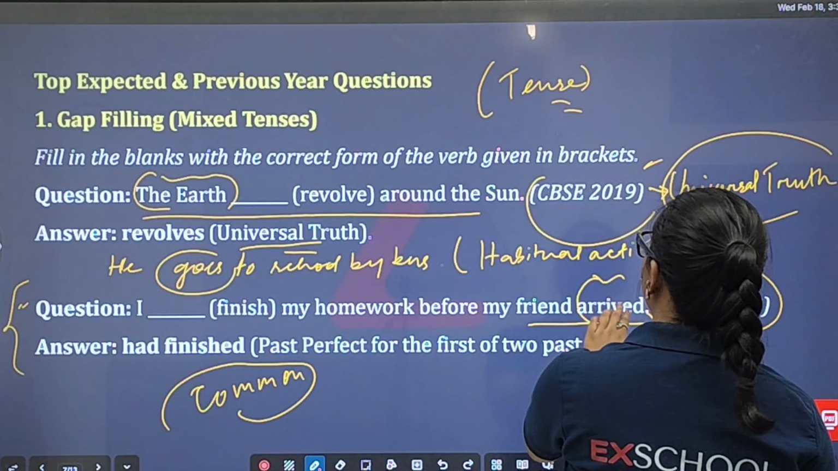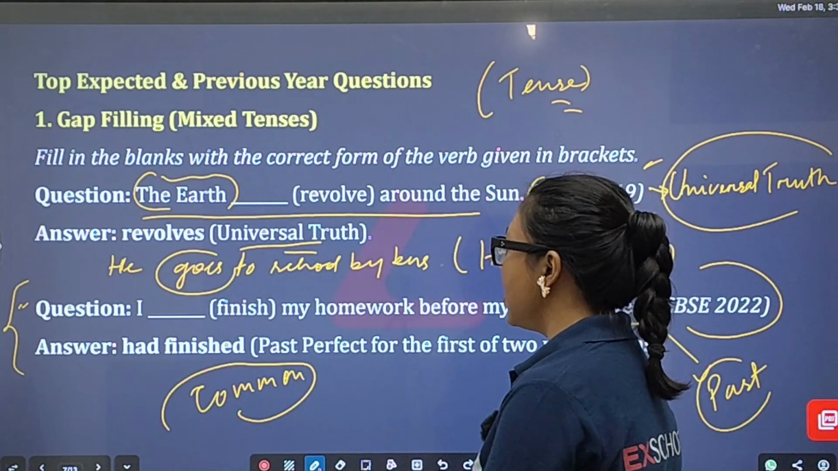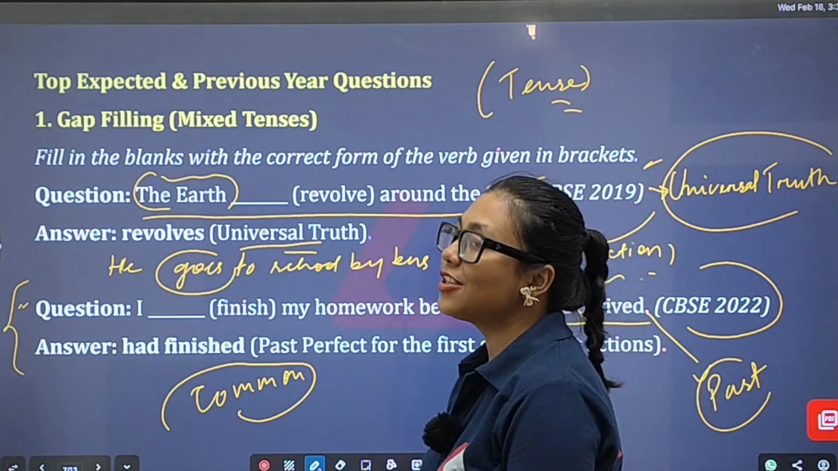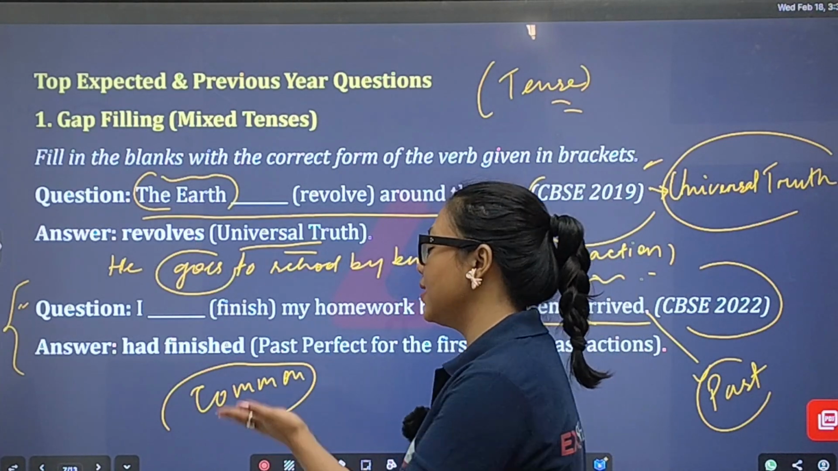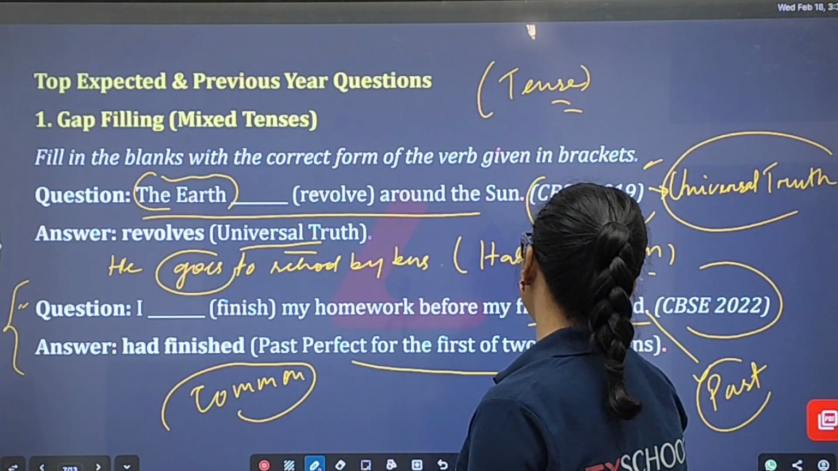I finished my homework before my friend arrived. Here you get this one hint, that is arrived. It will definitely be past tense. So what is the formation here? Definitely this sentence is past perfect. What is the tense of this particular sentence? It is past perfect tense, right? So, I had finished. It is past perfect for the first of the two past actions.